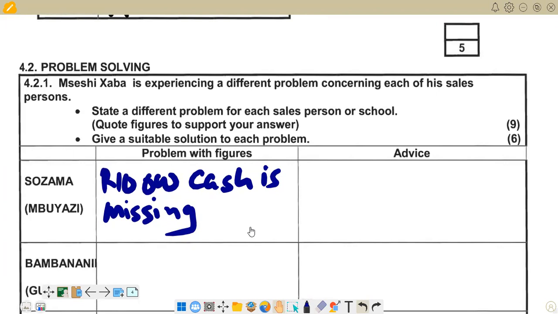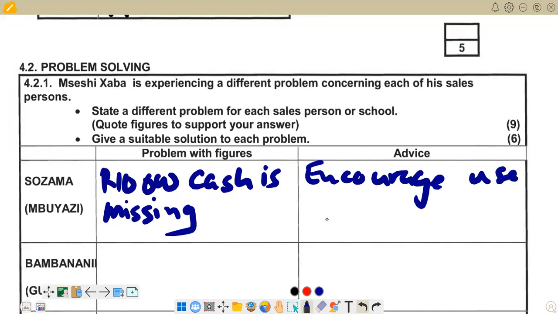So encourage customers to use EFTs. In that sense, the risk of losing cash will be minimized, because this money is just going to be transferred. So we can just give an advice: encourage use of EFTs.